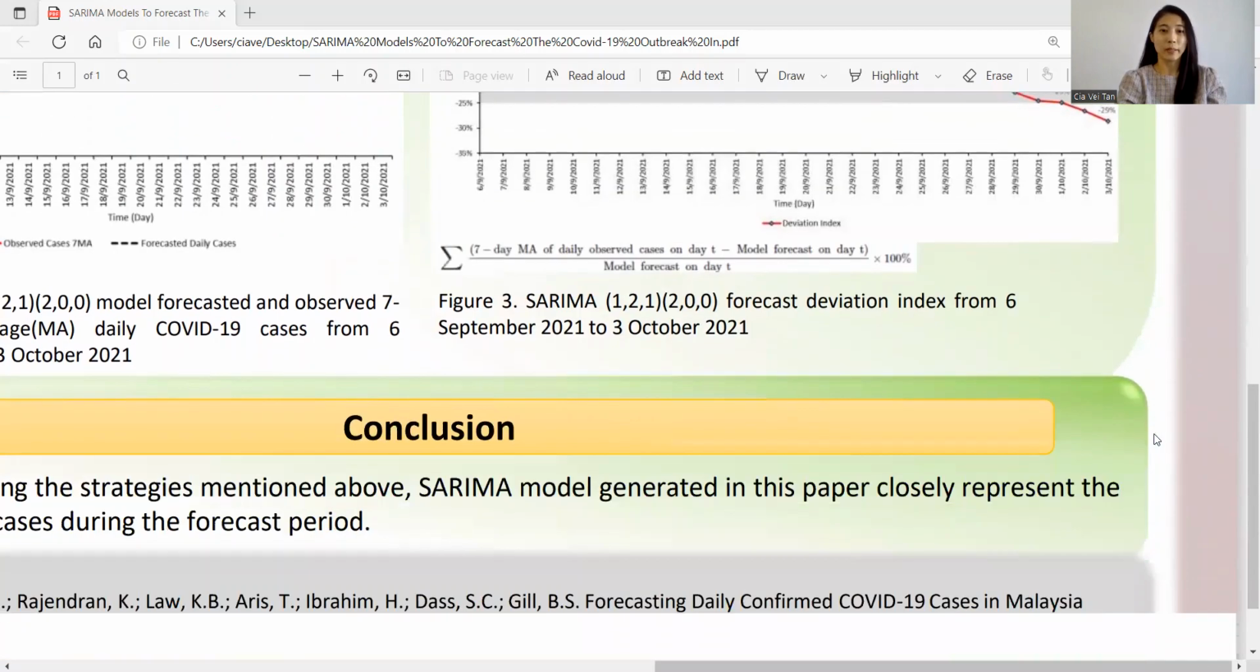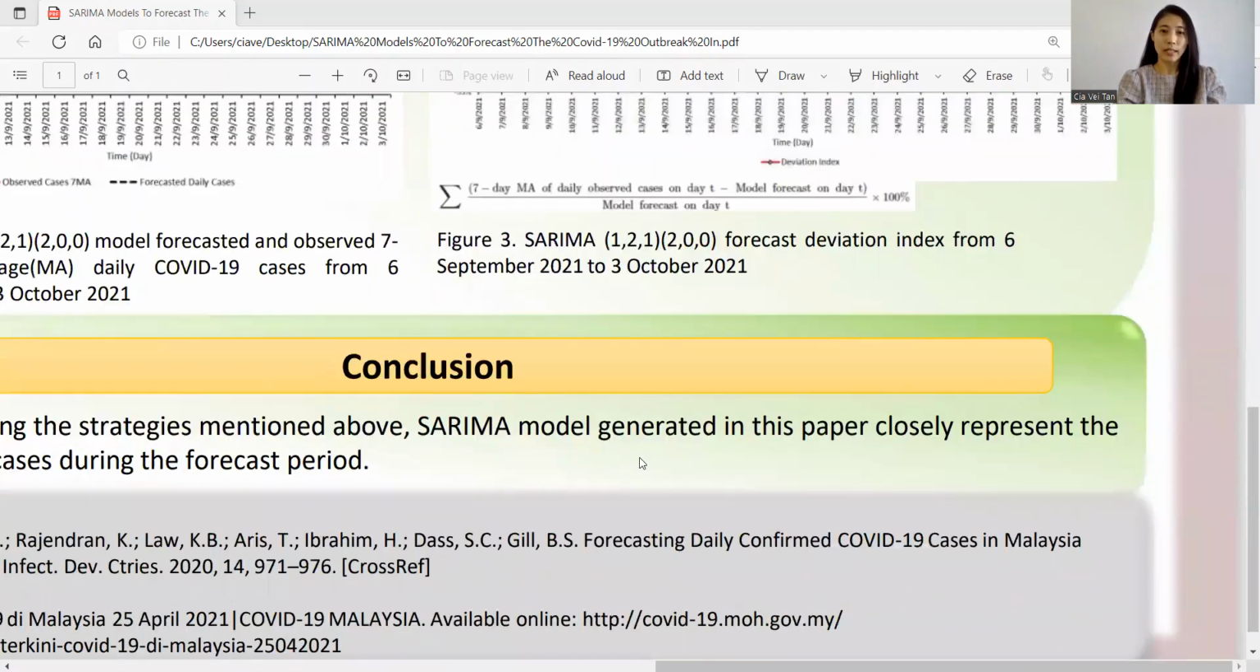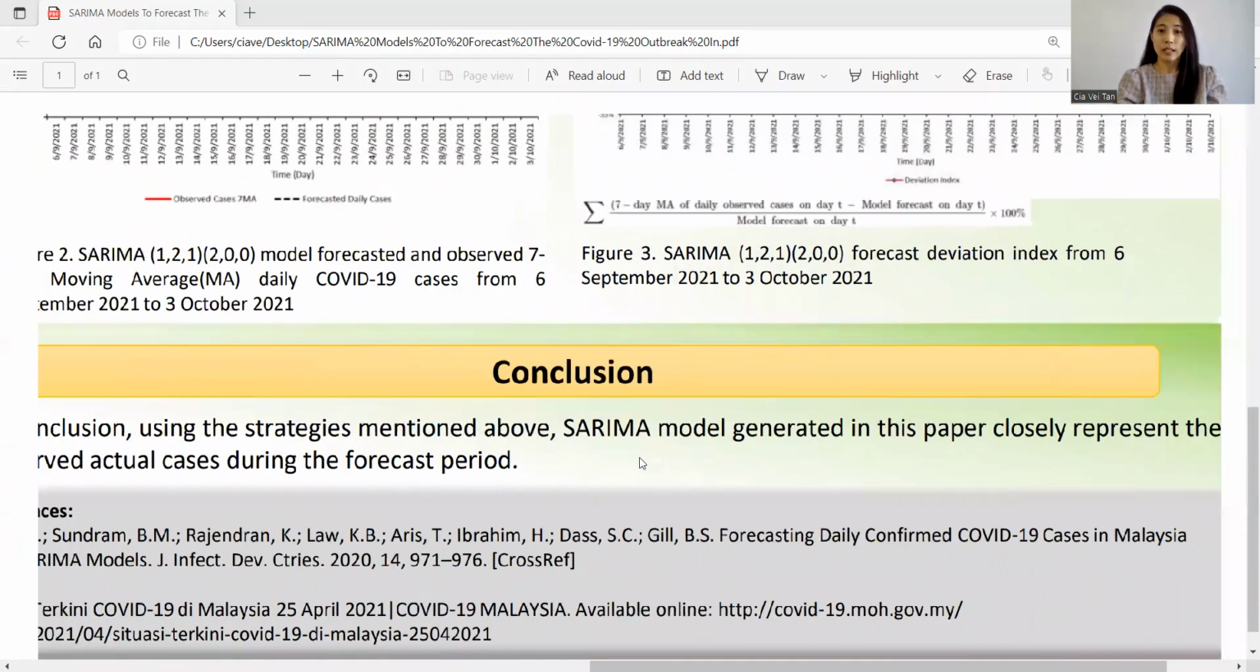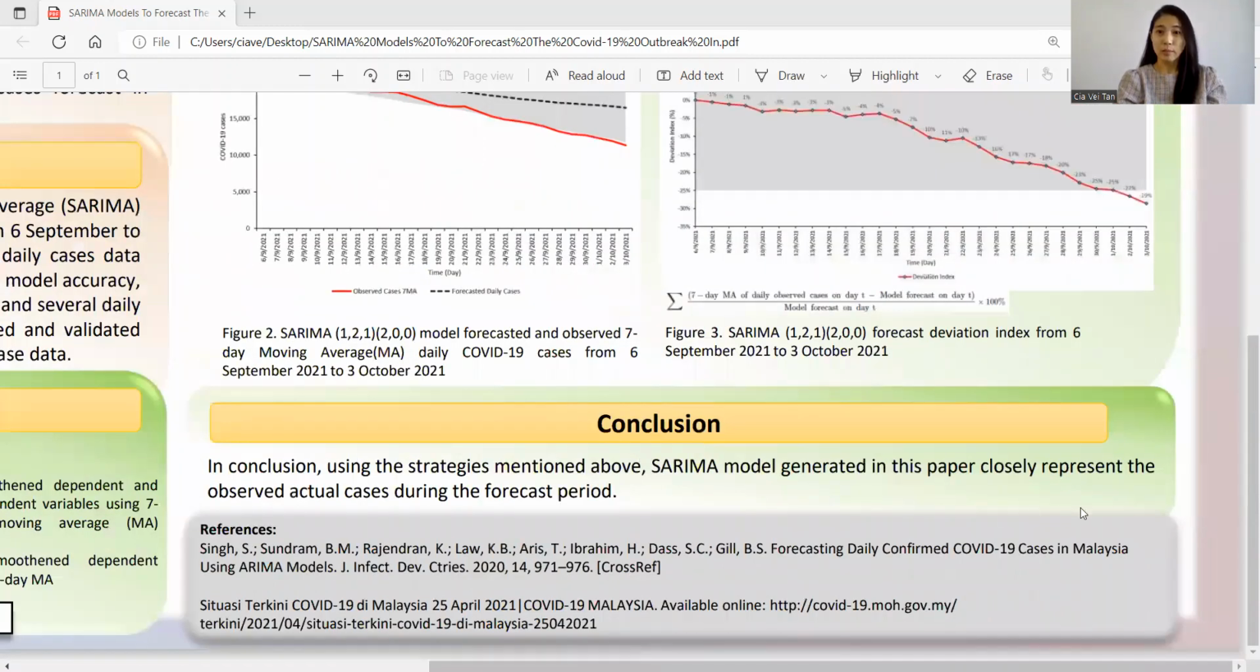So in conclusion, I would say that the SARIMA models generated in this paper closely represent the observed cases, and can be used to forecast the COVID-19 daily cases in Malaysia.